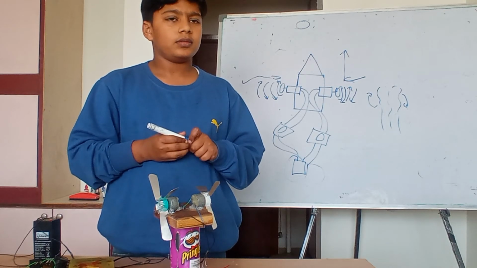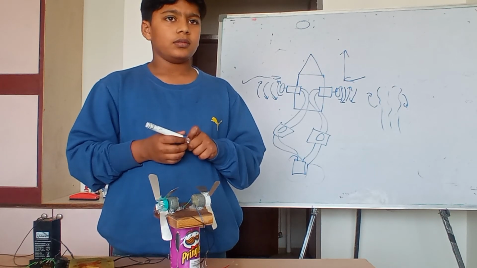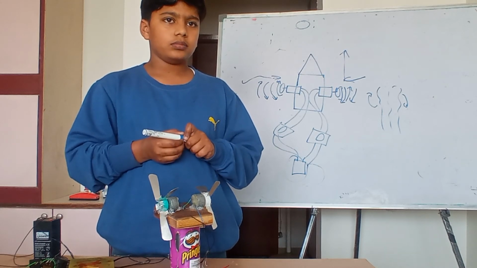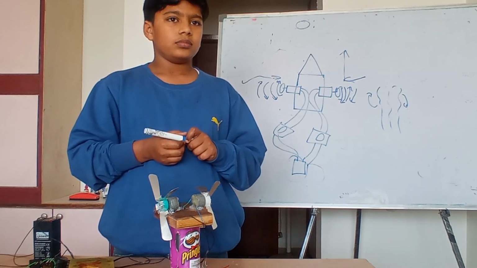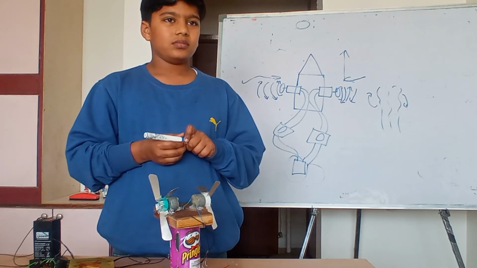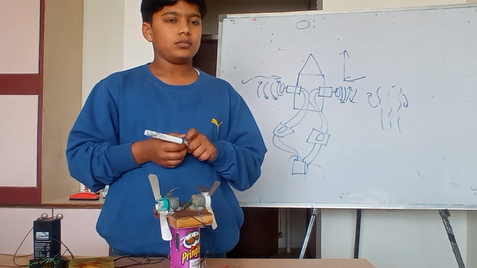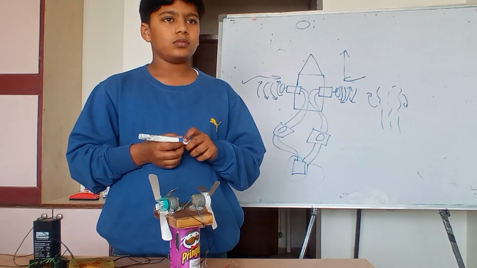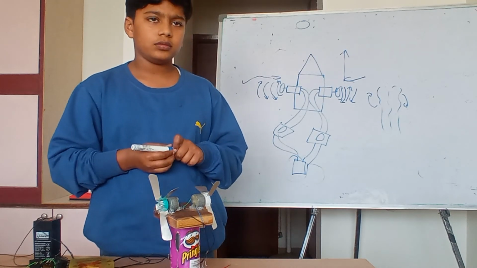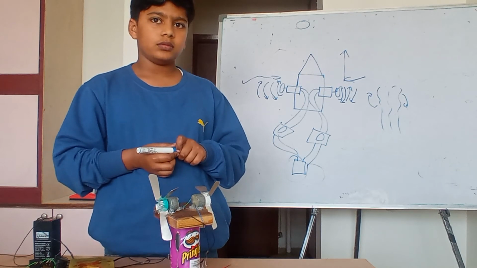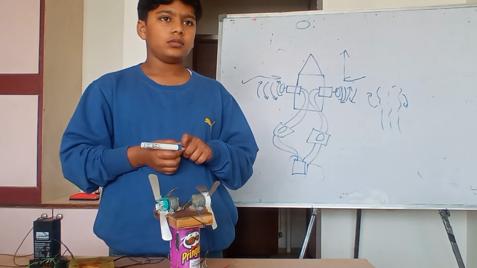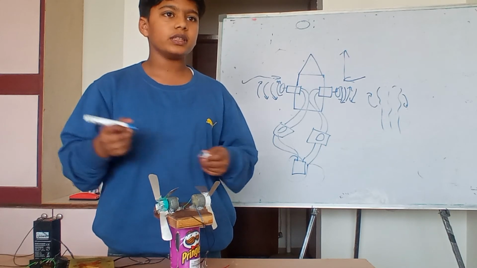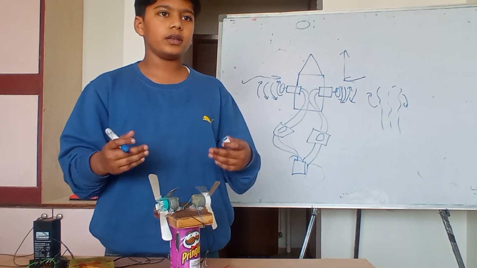Here's the motor, and it is pushing the air this side. In the case of water, when it was pushing the water this side, you were getting a force forward, right? So will the same thing happen in air, that when I push the air this side, I will get a force this side? Yeah, it can happen. Obviously, it is happening in the water, so it will happen in air also.